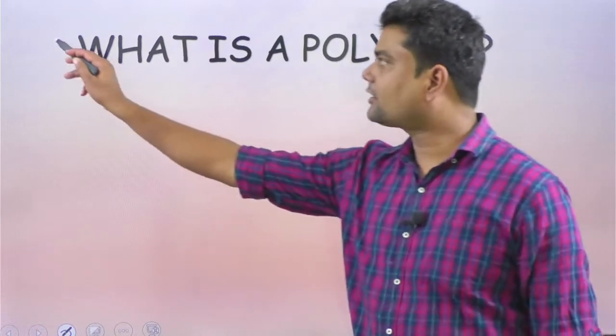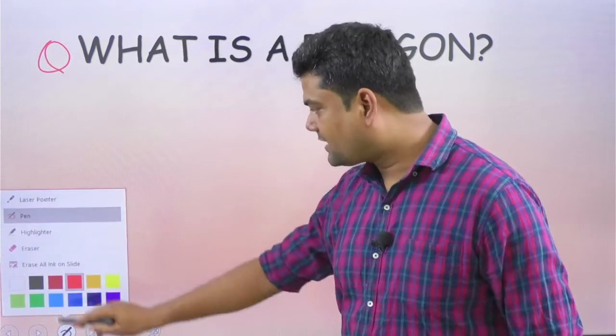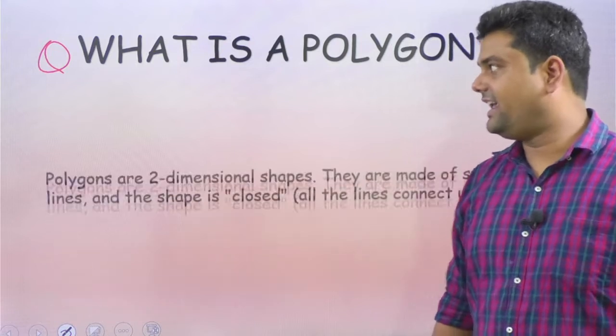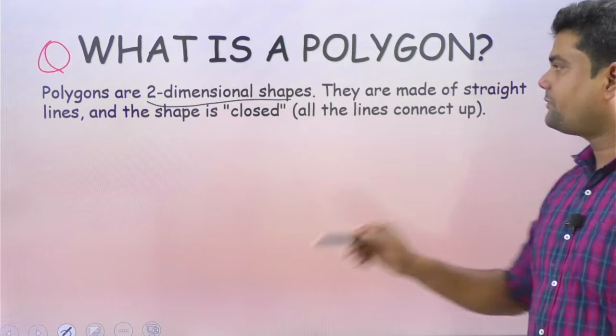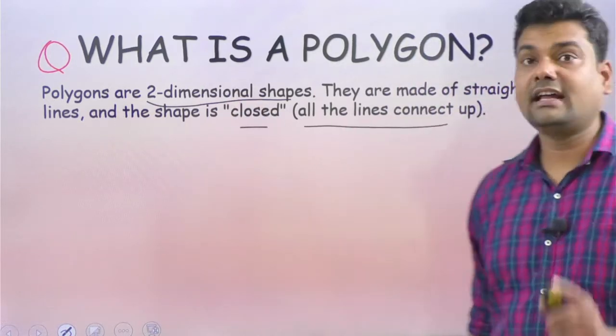Before starting triangles, the first thing that comes to our mind is: what is a polygon? A polygon is a two-dimensional shape that has a fixed number of sides, and these sides are interrelated with each other. They are closed figures. The question is, what is a polygon? The answer: polygons are two-dimensional shapes. They are made up of straight lines and the shape is closed. All the lines connect up.